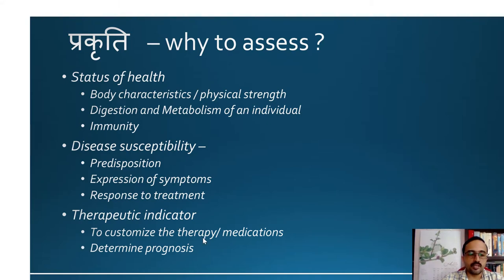And again, Prakriti is important for determining the prognosis, where a Vata predominant disease in a Vata Prakriti may have a more unfavorable prognosis rather than a Vata predominant disease in a Kapha predominant individual. So again, Prakriti can be or should be used as a therapeutic indicator as well.